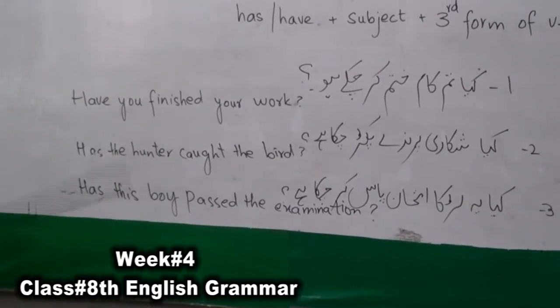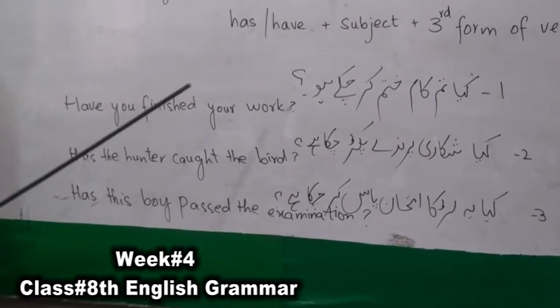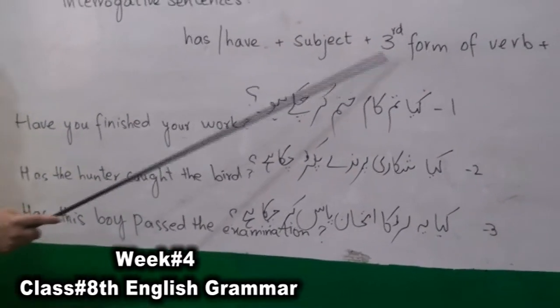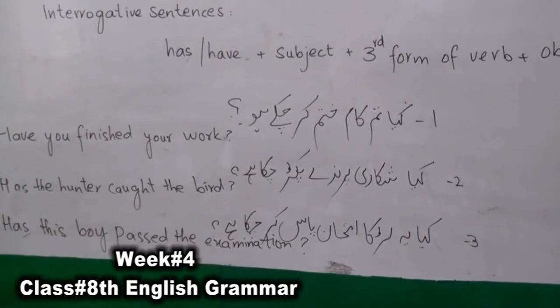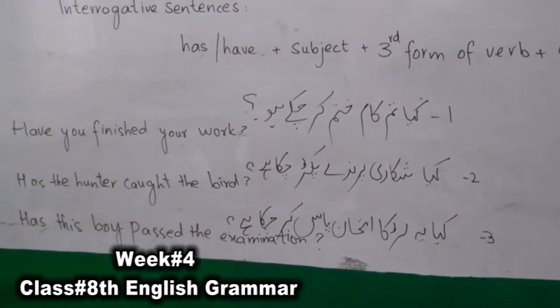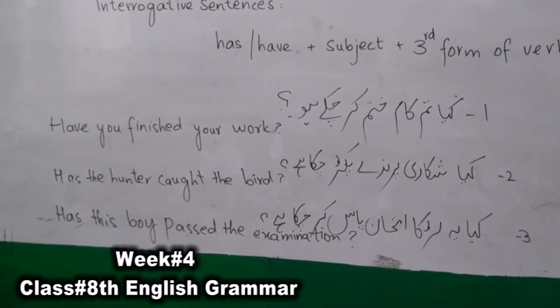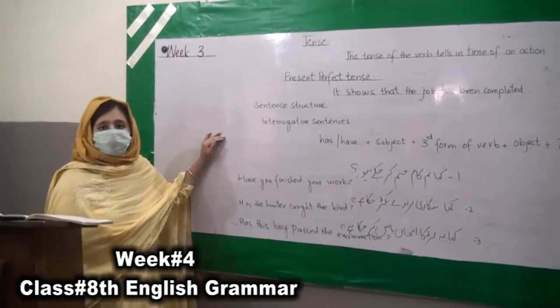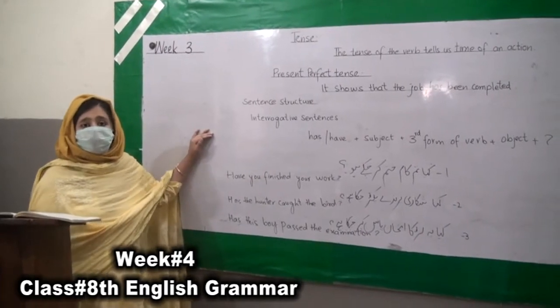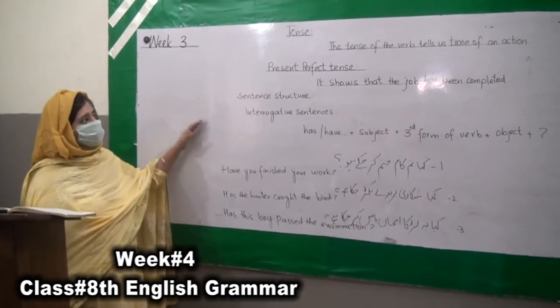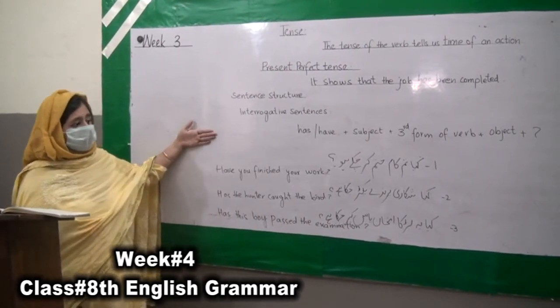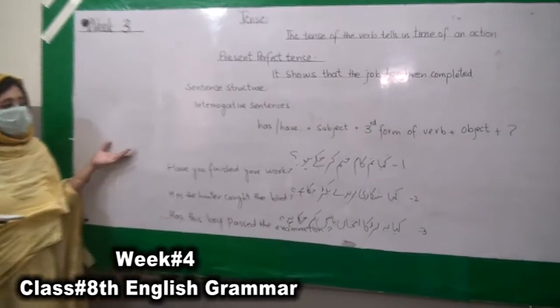You can see that in all those positive, negative and interrogative sentences, the form of verb remains the same, that is third form of verb, and we use helping verb has or have with them. That is all about the interrogative sentences. What you have to do is to choose the verb of your own choice, then we will provide you with the exercise so that you can practice at home the present perfect tense, and you have to translate those sentences in your notebook.